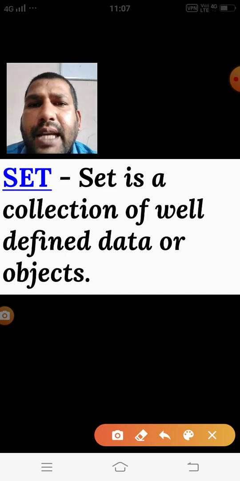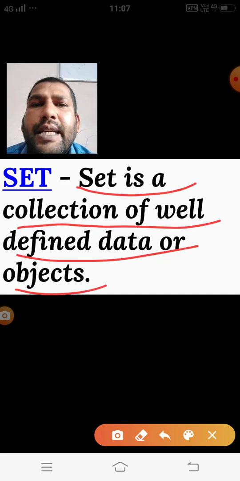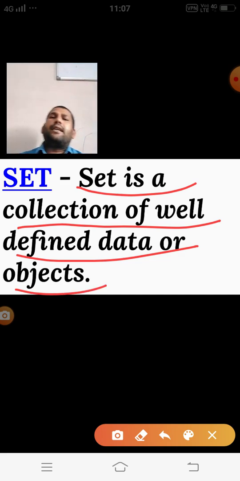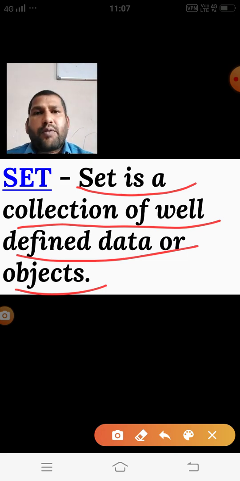The definition we get is: a set is a collection of well-defined data or objects. Set is a collection. You may call a set a collection of numbers, a particular type of numbers. Even numbers we have, odd numbers we have, prime numbers we have, composite numbers we have, natural numbers we have, integers we have. All these kinds of numbers we have, and all these are called sets.